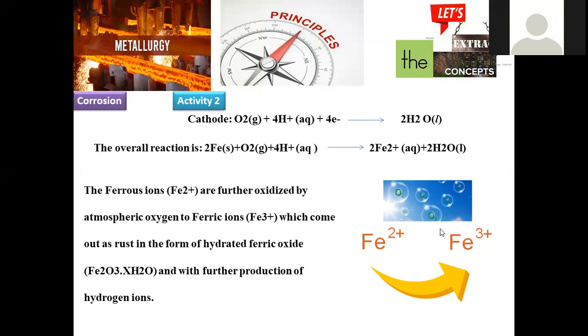Immediately it is converted into Fe+3 by atmospheric oxidation. Fe+2, being unstable, rapidly reacts with oxygen of air and is converted into the Fe+3 form. This is the final form of rust. Rust is chemically denoted as Fe2O3·xH2O, which means hydrated ferric oxide is the chemical name of rust.